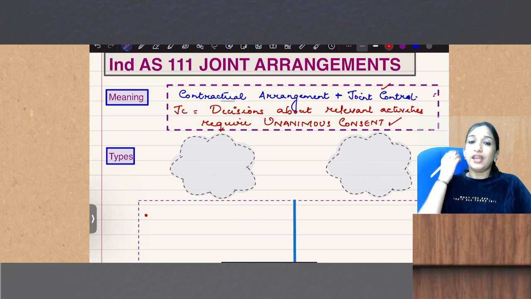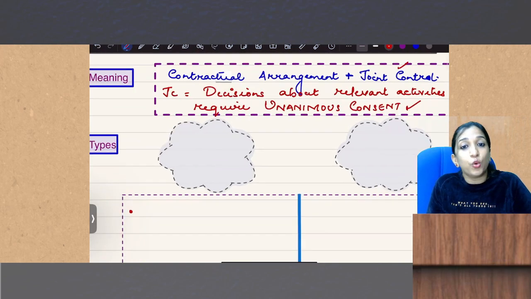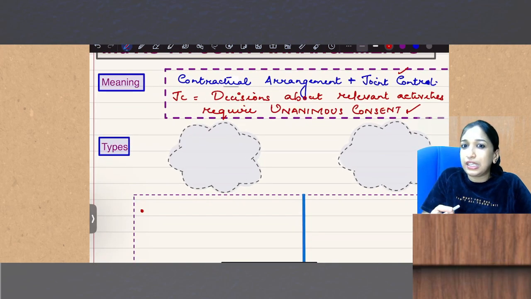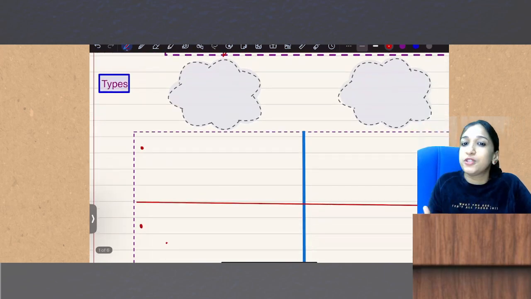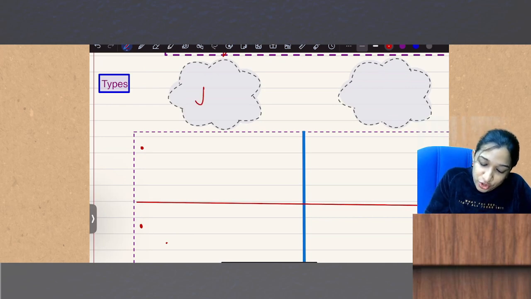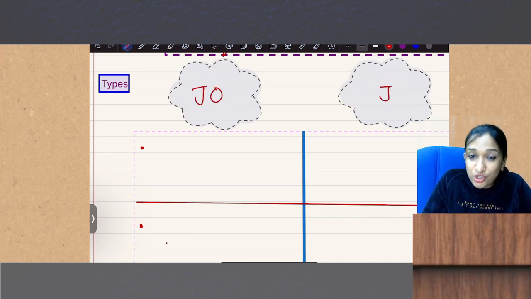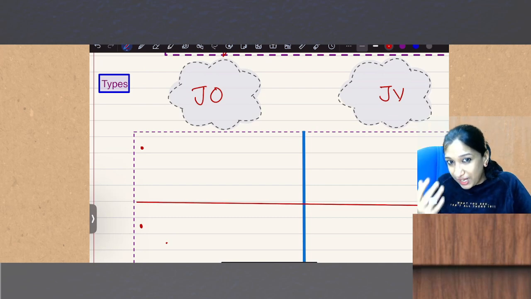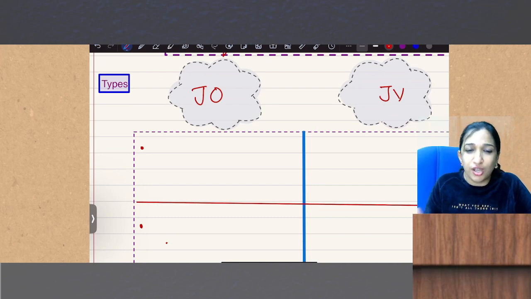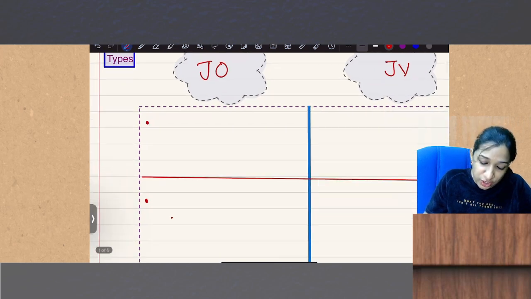Okay, fine. Now, joint arrangement. What is the accounting of this joint arrangement? To study the accounting of joint arrangement, first you need to know the types of joint arrangement. There are two types of joint arrangement: JO and JV. JO is joint operation, and JV is joint venture. So what is joint operation? What is joint venture?